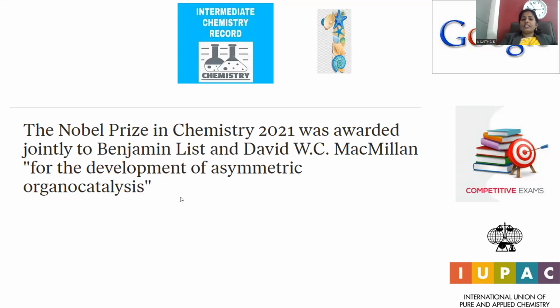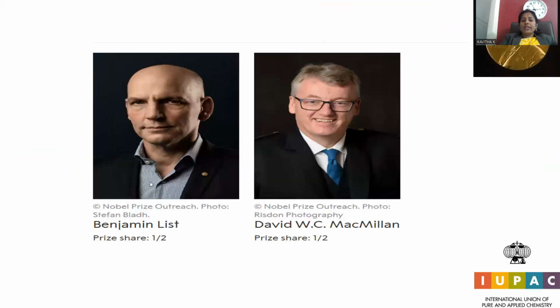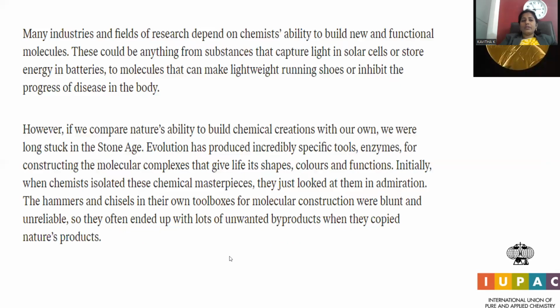They developed asymmetric organocatalysis. They focused on a catalysis method, and that is asymmetric organocatalysis. For this kind of exploration and research endeavor, they were awarded the prestigious Nobel Prize in the field of chemistry. So these two scientists together received the Nobel Prize for the year 2021, Benjamin List and David W.C. Macmillan.